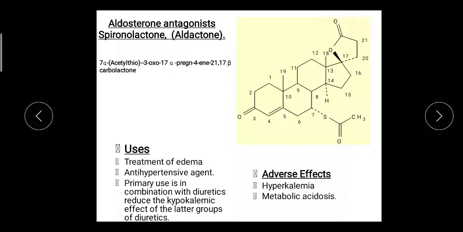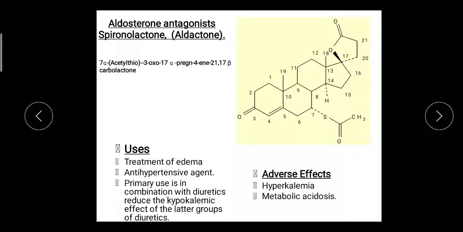Now aldosterone antagonist, example spironolactone. It is used in the treatment of edema to release the extracellular fluid, and it is also used as an antihypertensive agent. As I have told, it is used in combination with other diuretics to reduce the hypokalemic effect of the other diuretic agent. Adverse effect at higher dose, it may cause hyperkalemia, means increase in the concentration of potassium, and it may produce metabolic acidosis.